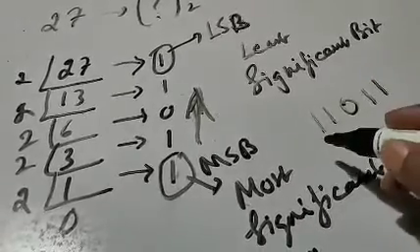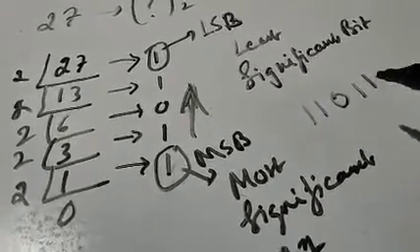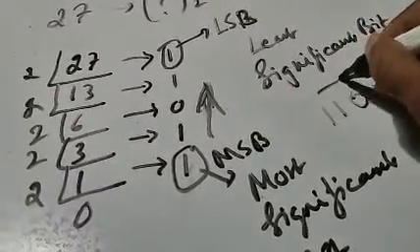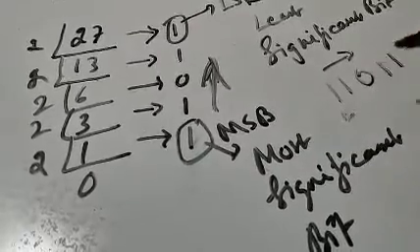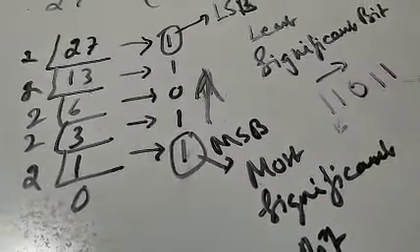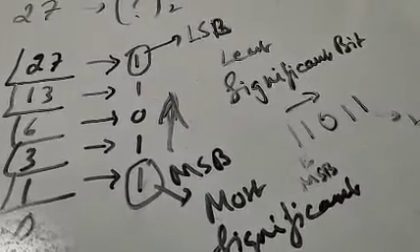The bottom one is the most significant bit, and this one is the least significant. So always bottom to top should be written as left to right. Please remember, this is your MSB and this is your LSB. It should be written from left to right, starting from MSB to LSB. So this is exactly what we write.